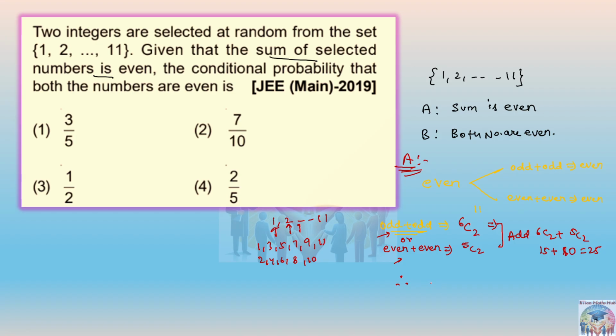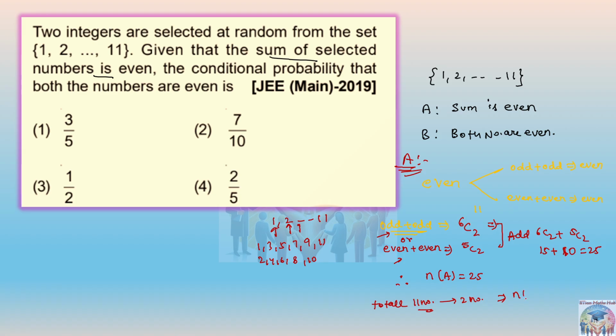So can we say that the number of elements of A is 25? Remember, I'm not saying the probability here. This is the favorable outcome. What is the sample space? You have a total of 11 numbers, and two numbers you have to select at a time.